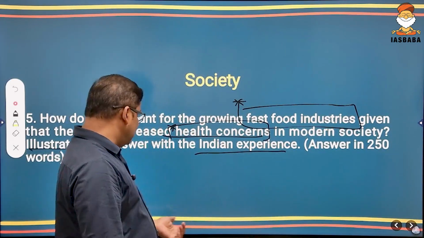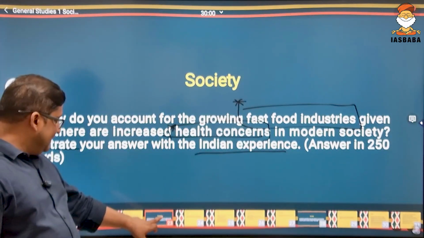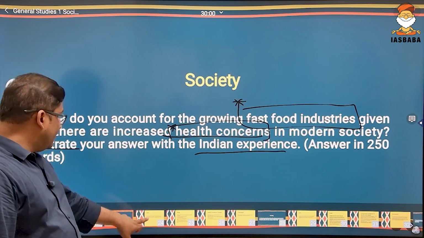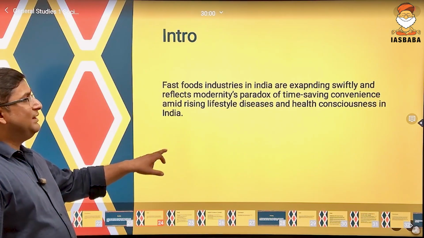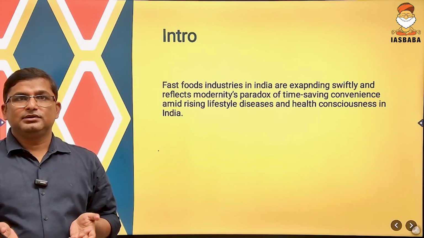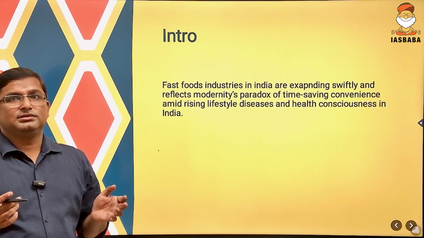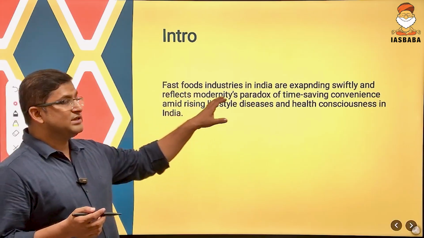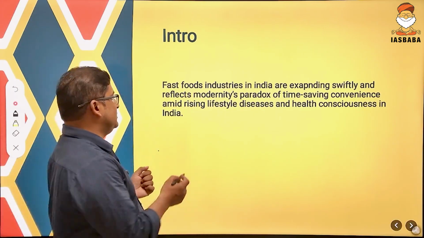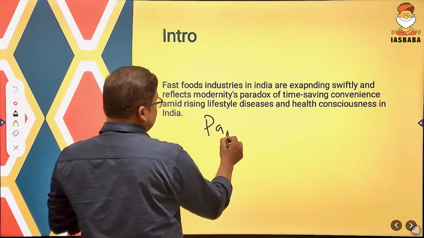So first of all, tell about any data which you have noted or studied about it. For example, you could have written that fast food industry in India is expanding swiftly, very fast. Fast food industries in India are expanding swiftly, and this is a paradox. How is this a paradox?